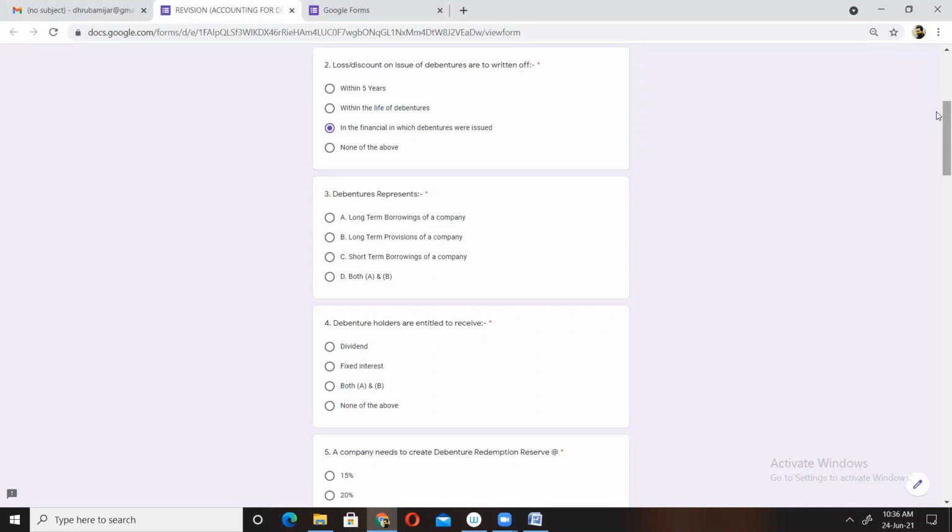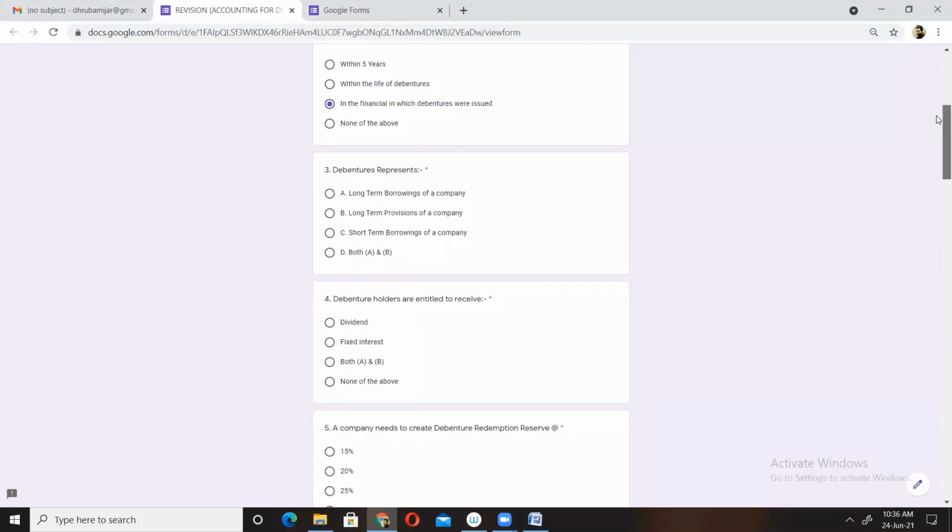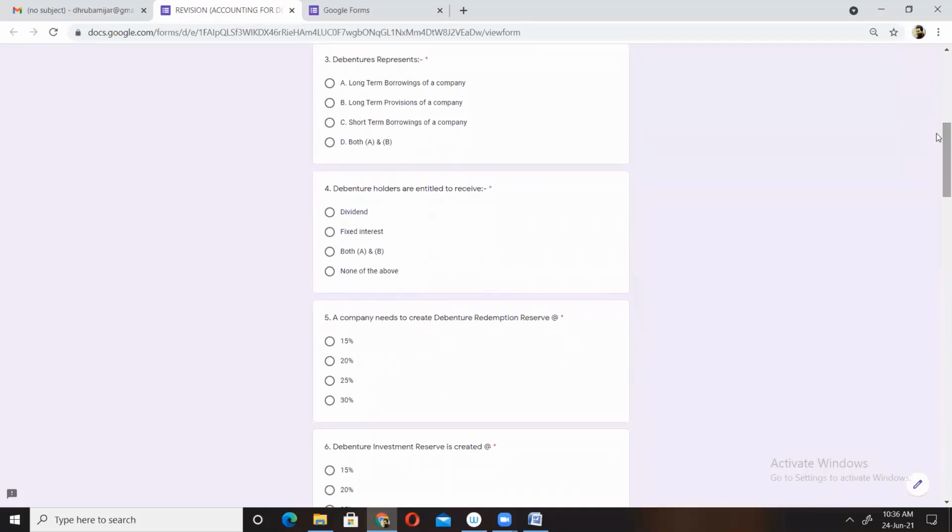Question number 3 says debentures represent, means debentures are what? Option A, long-term borrowings of the company; B, long-term provisions of a company; C, short-term borrowings of a company; and option D, both A and B. What according to you should be the correct option? Let me know.